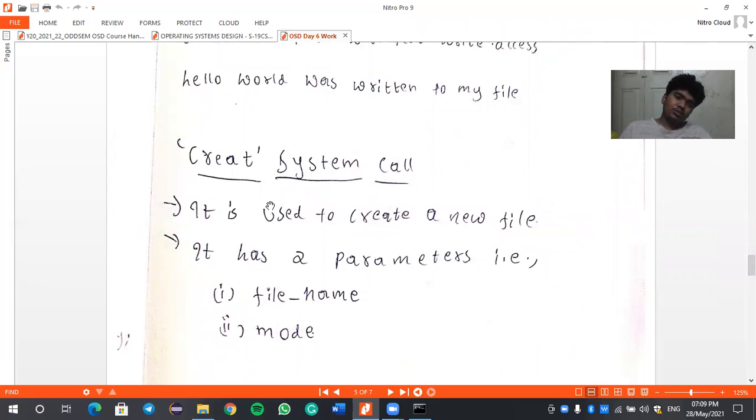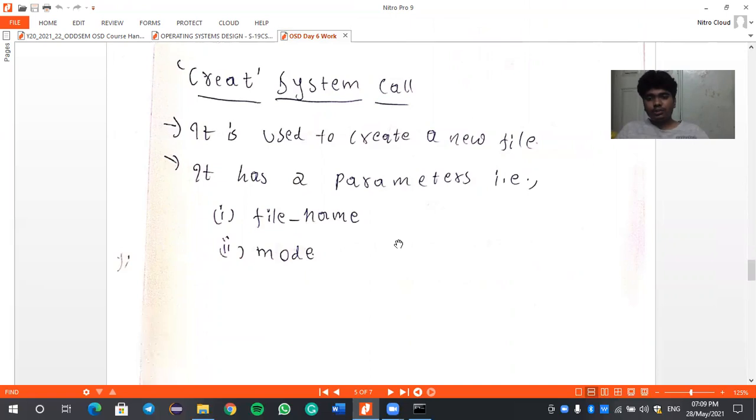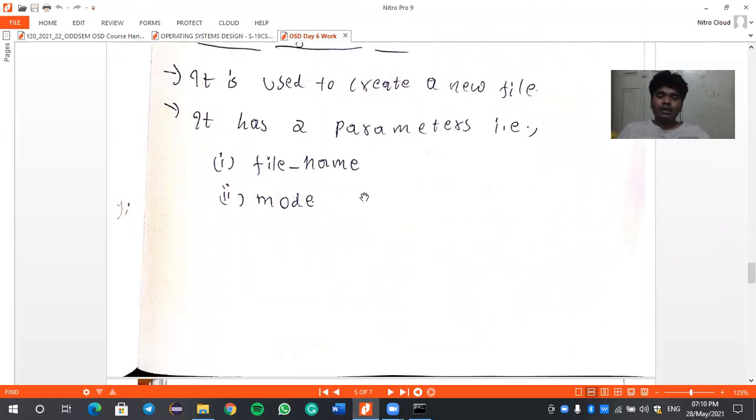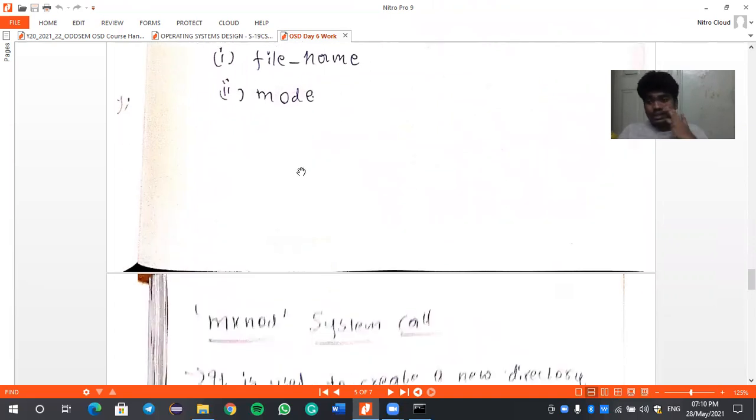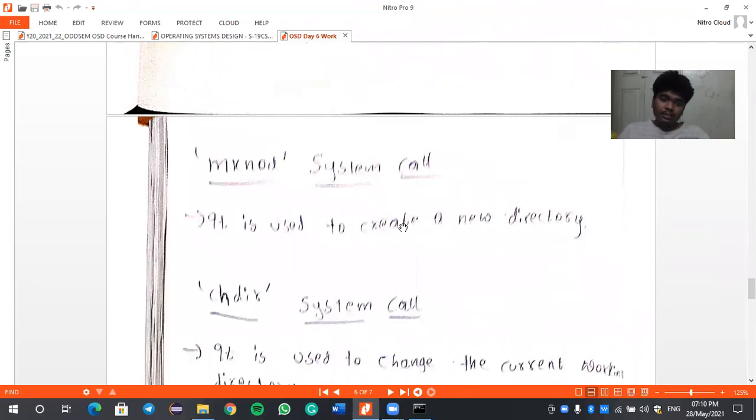So let me show you some other system calls, like the create system call. It is used to create a new file. It has two parameters, like file name and mode. Mode is nothing but the format, and file name is nothing but the name which we want to decide. And then the mkdir system call, it is used to create a new directory.